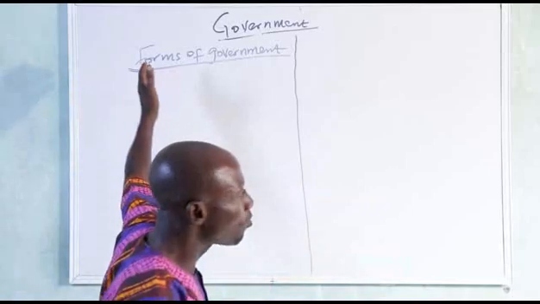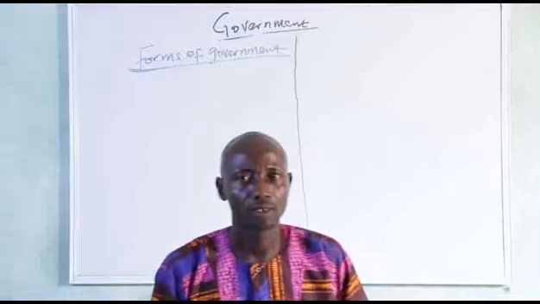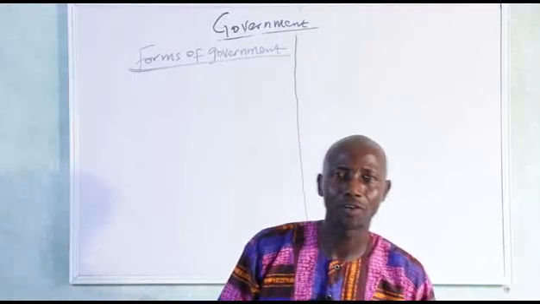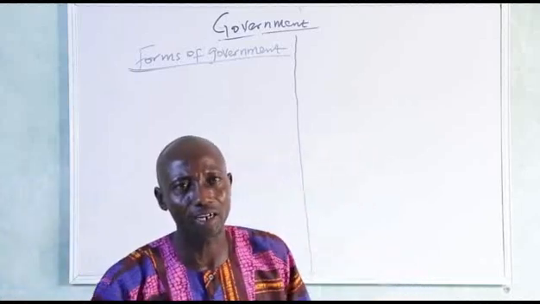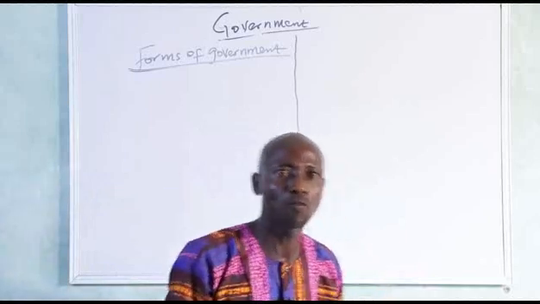Now, before I write, let me mention the forms of government that we have. The first form of government that we have is democracy. Number 2, we have oligarchy. Number 3, we have capitalism. Number 4, we have socialism. Number 5, we have communism. Number 6, we have totalitarianism. Number 7, we have federalism. Number 8, we have fascism, we have Nazism, and many others. But I want to explain 8 out of the others.